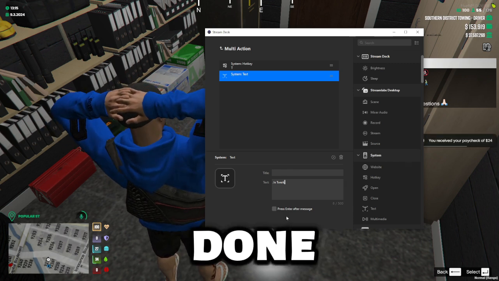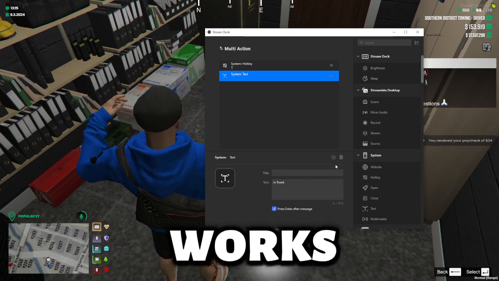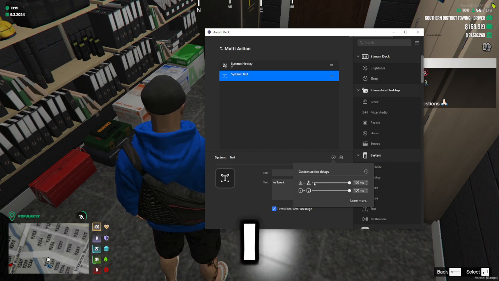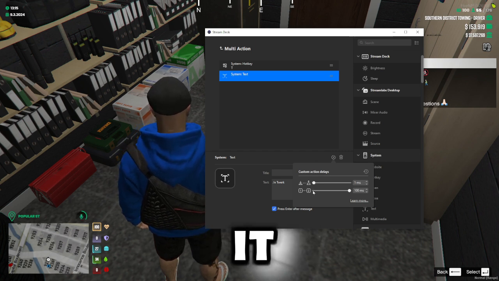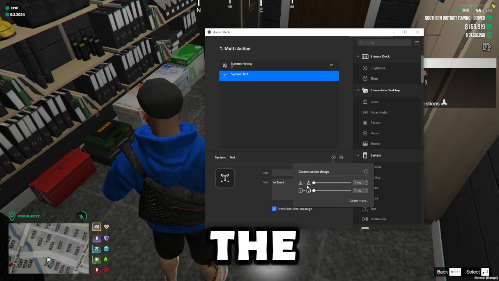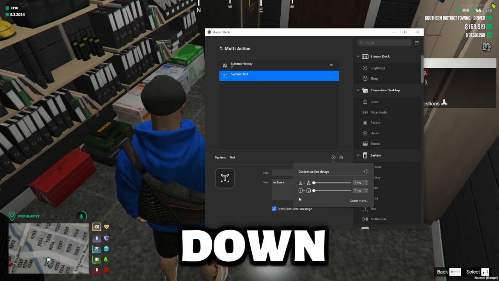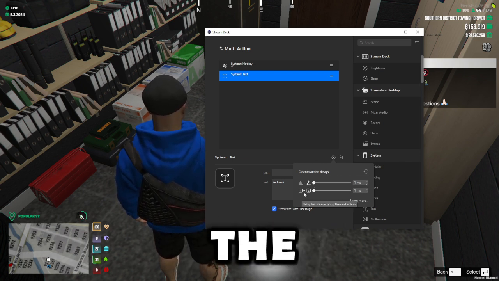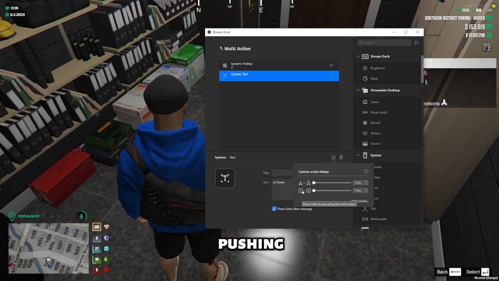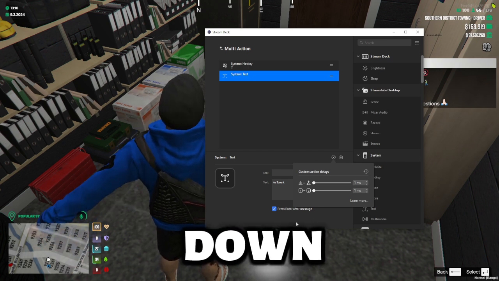Once you've done that, push this, press enter after message, so it works. Then with this one, I put this here so it happens immediately. So this one is for the amount of time that the key is pushed, so I reduce that right down. Next one is the amount of time in between pushing the key and then putting in the text, so I have that right down as well.